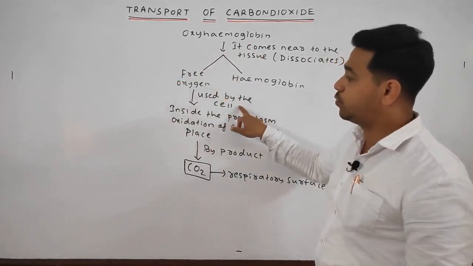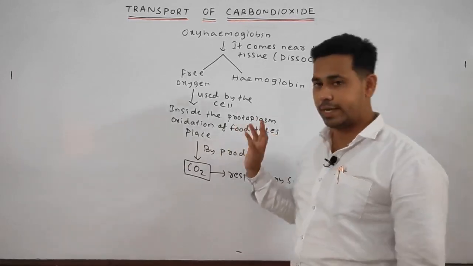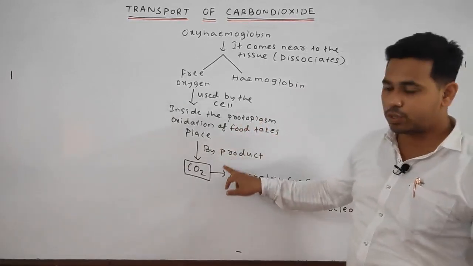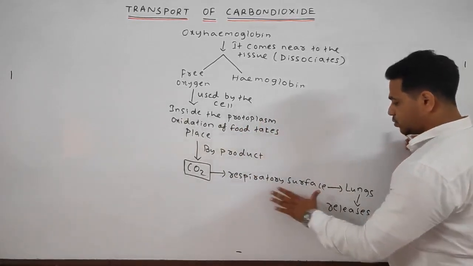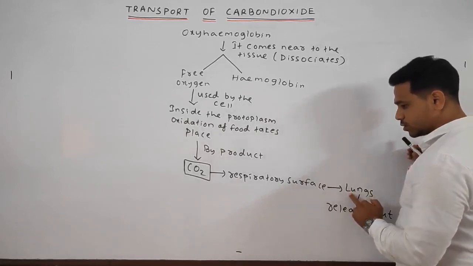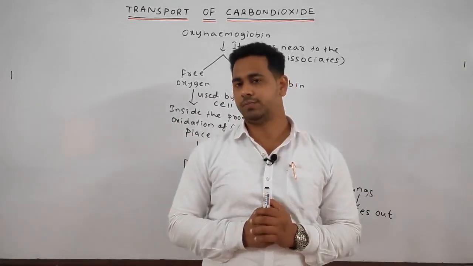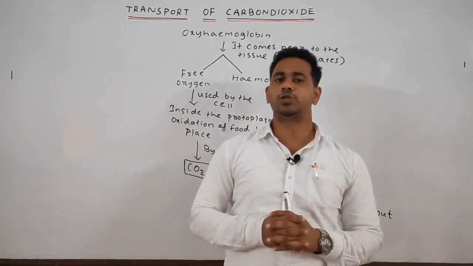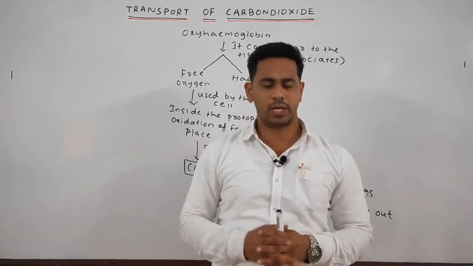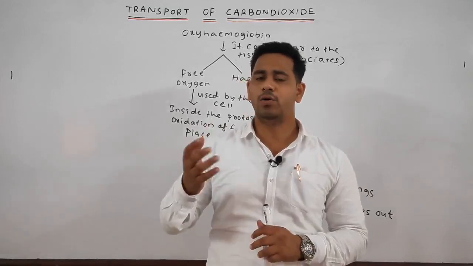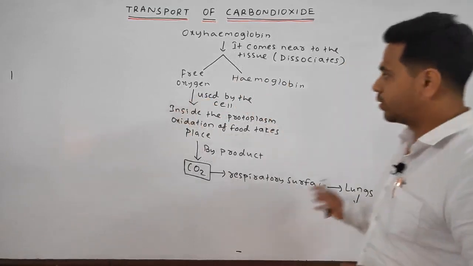This free oxygen will be used up by the cell, inside the protoplasm where oxidation of food takes place, by which, as a byproduct, CO2 will be liberated or released. This CO2, passing through the respiratory surface, and eventually the lungs, is released to the outer environment. Okay. So, this much for your introduction portion, how the carbon dioxide is generally liberated out of the body. Okay. Please note down.